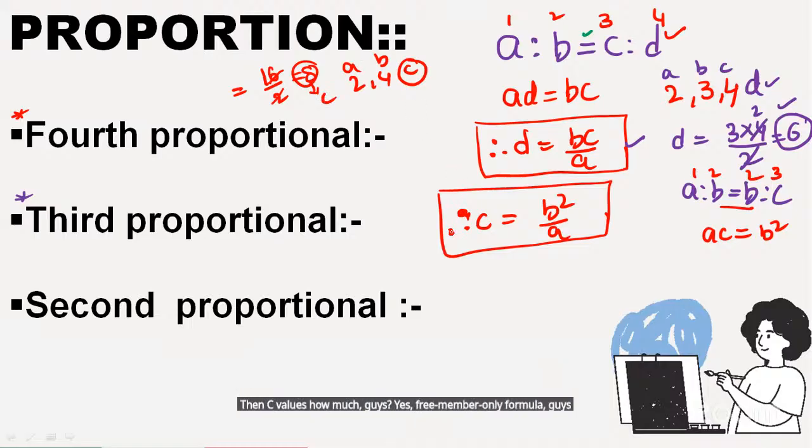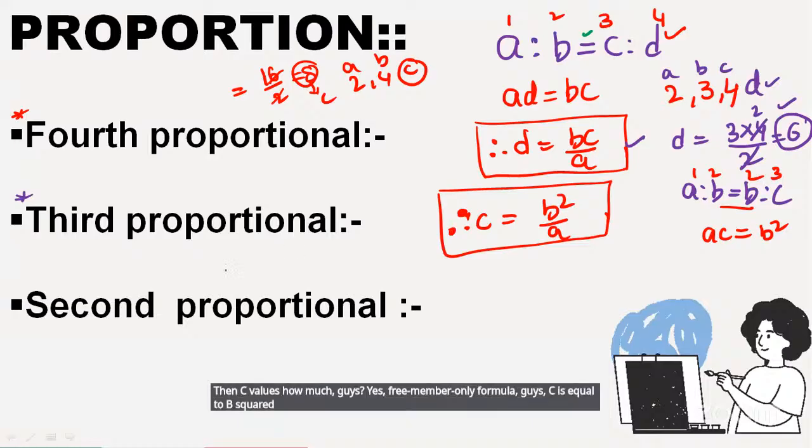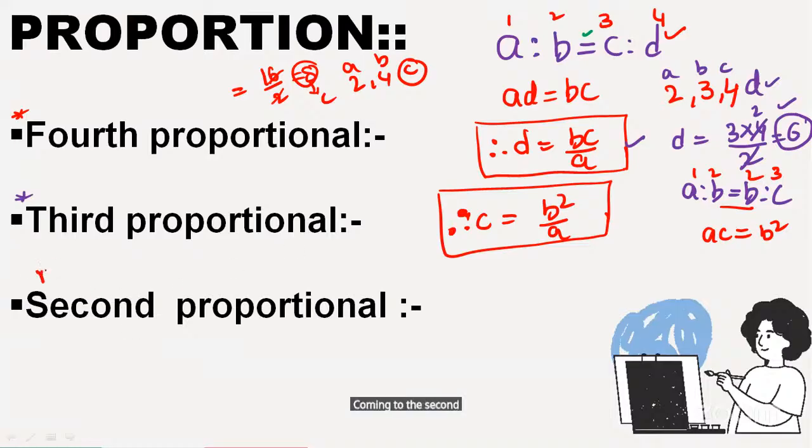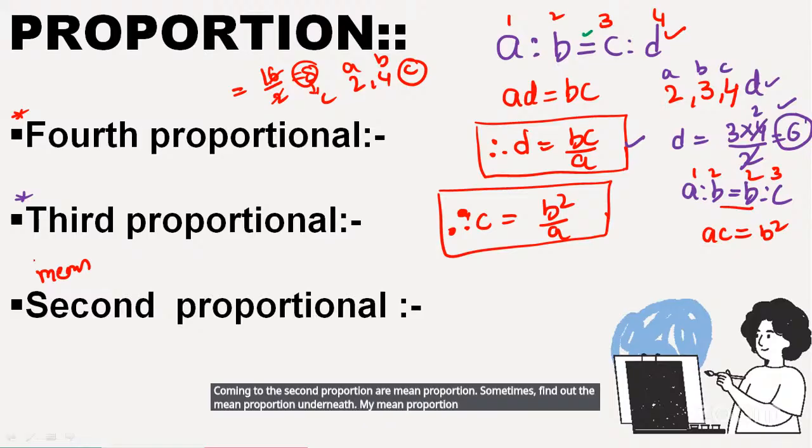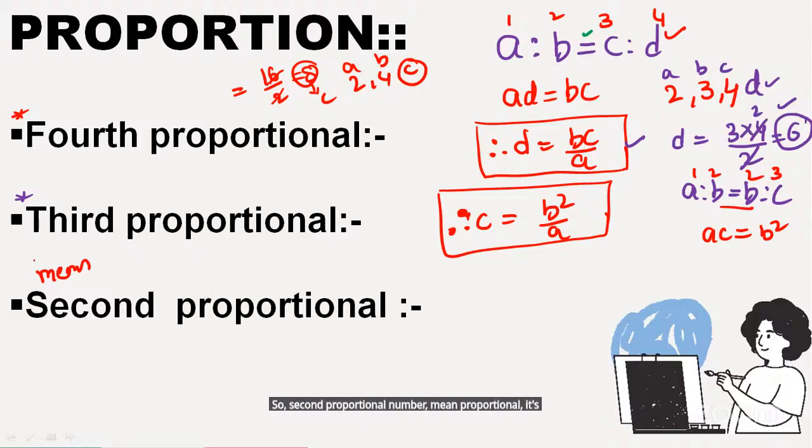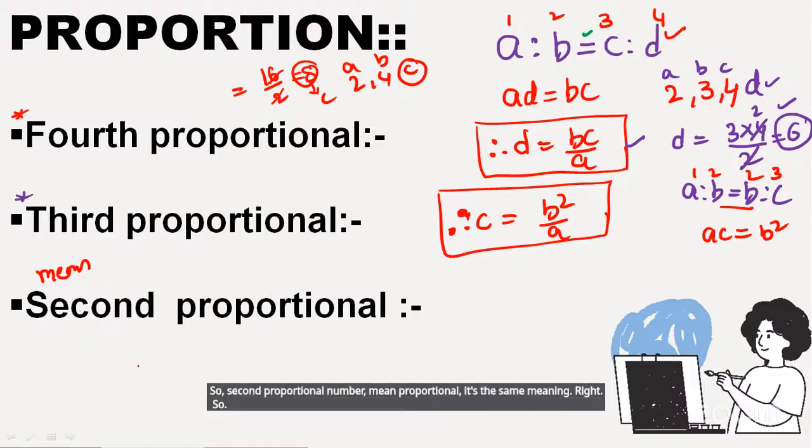C is equal to B square by A. Coming to the second proportion or mean proportion. Sometimes they say find out the mean proportion. So second proportion and mean proportion have the same meaning. For example, A is to B is equal to B is to C.